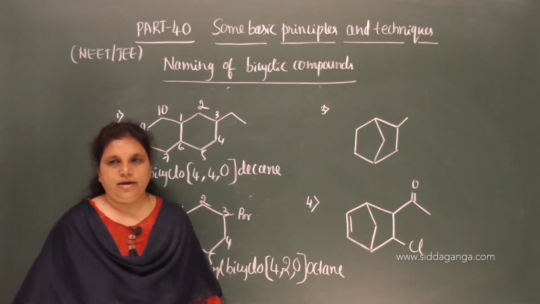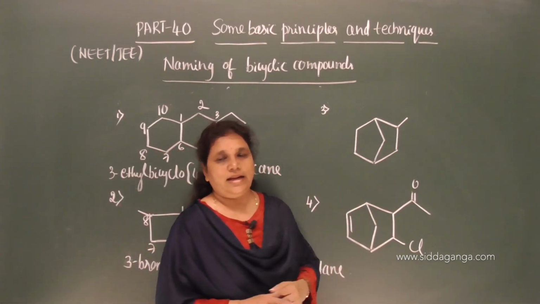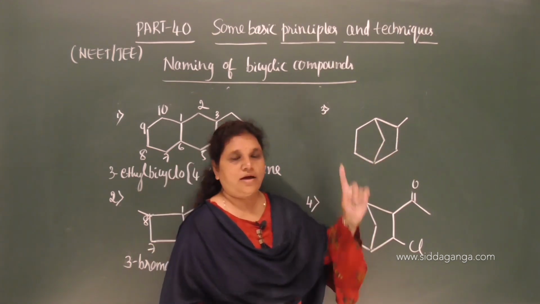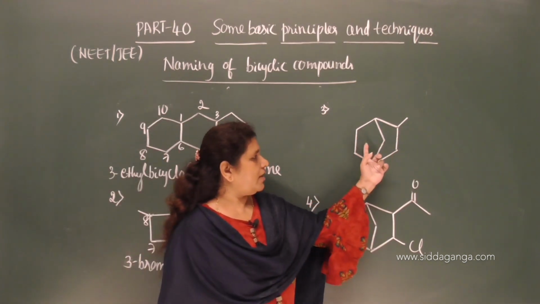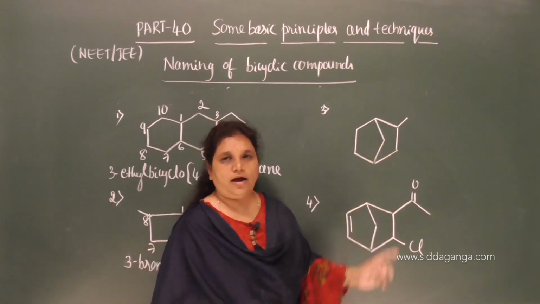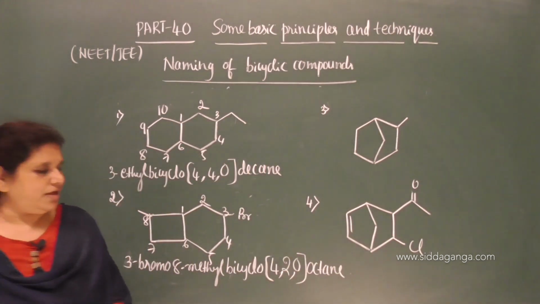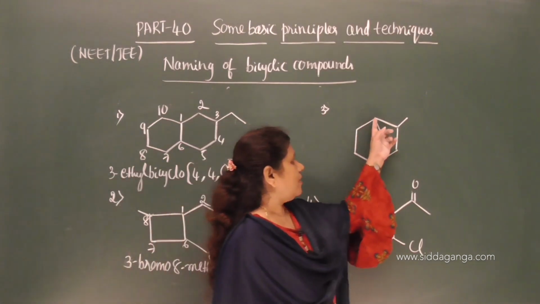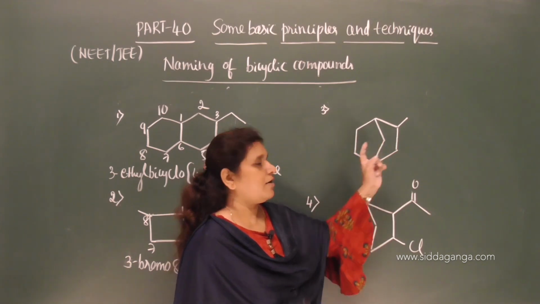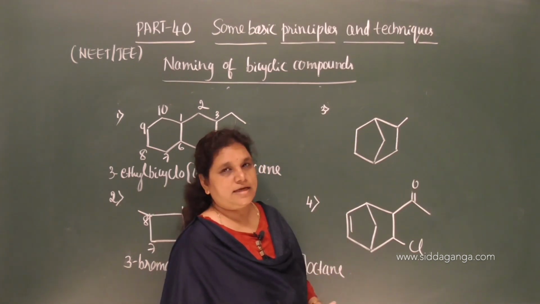Now, move on to this next compound. This is a bridged bicyclic compound. Why is it bridged? Because more than 2 carbon atoms are there in a bridge. This is one ring and this is one ring. This is the bridge, containing one carbon. So, total bridged carbon atoms are 3 here. So, 3 carbon atoms are common between 2 rings, correct. 1, 2, 3, 3 carbon atoms are common between 2 rings. Therefore, this is the bridged bicyclic compound.